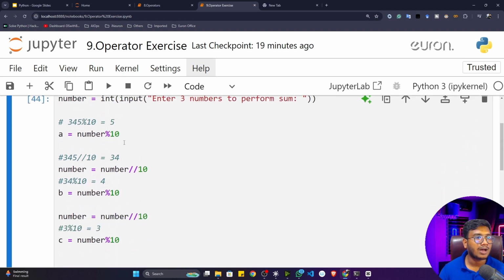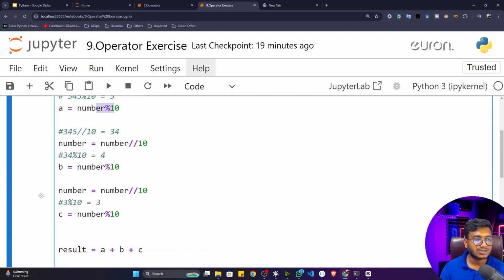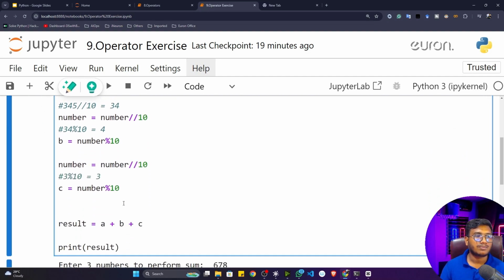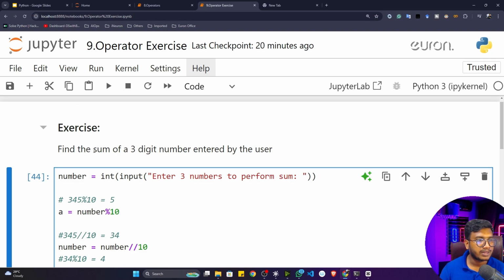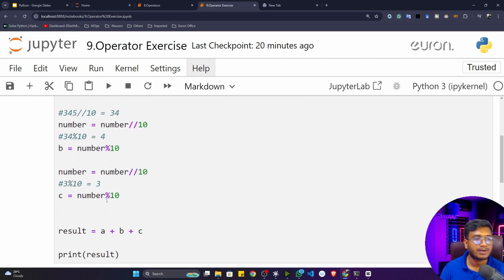And here you got to know how we can use different operators to actually perform this particular program. So that's how you can do lots of hands-on. Here you have done the summation operation, that means the addition operation. You can also do it for the subtraction, multiplication, and division, everything you can perform here. So I'll give you one task. You can perform the subtraction, then division, as well as multiplication. So these are the 3 tasks you can perform by your end.